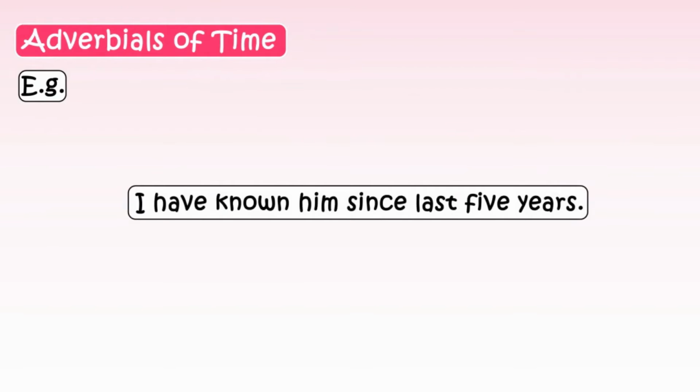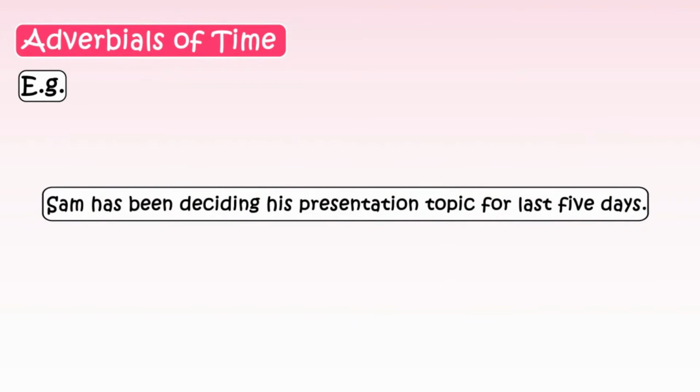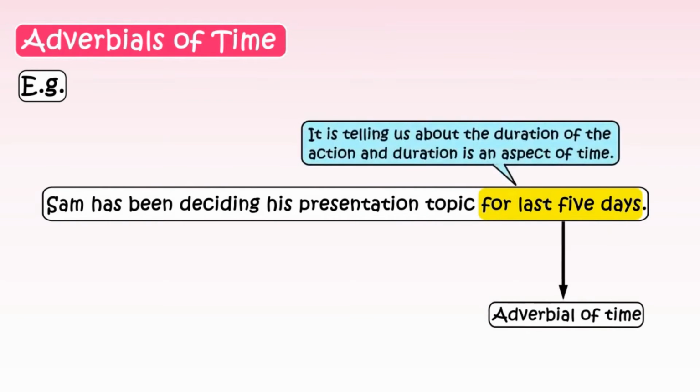I have known him since last 5 years. Since last 5 years is our adverbial of time. This particular phrase is telling us about the duration of the action, and the duration is an aspect of time. Our next example is, Sam has been deciding his presentation topic for last 5 days. Here, for the last 5 days is our adverbial of time. It is telling us about the duration of the action, and duration is an aspect of time.